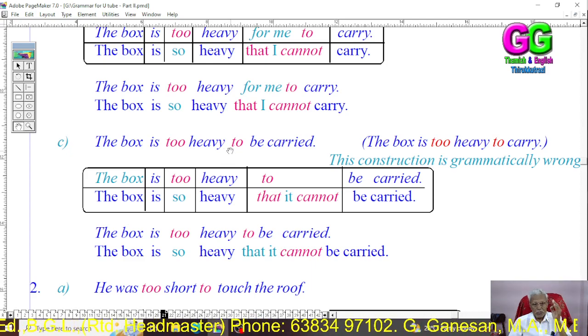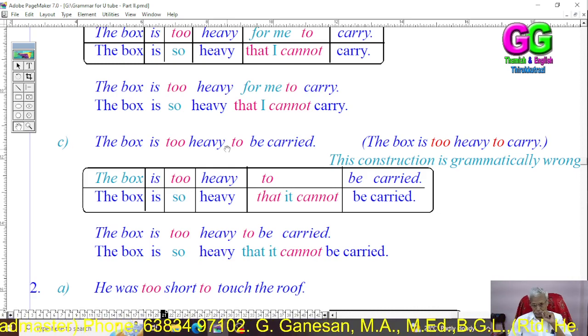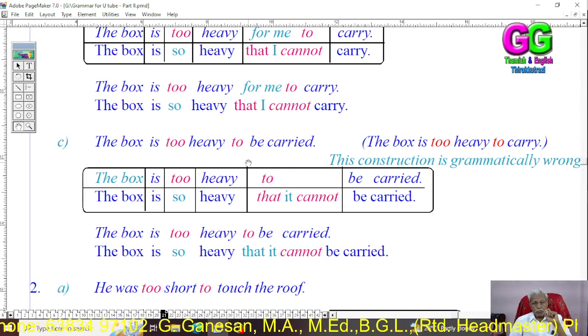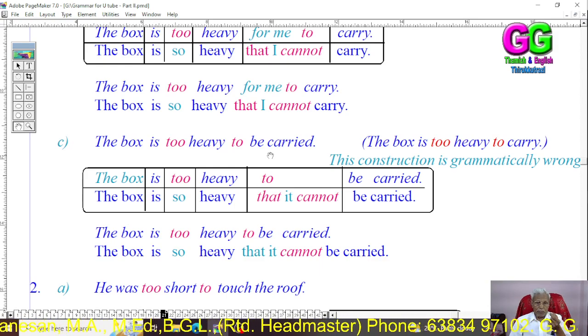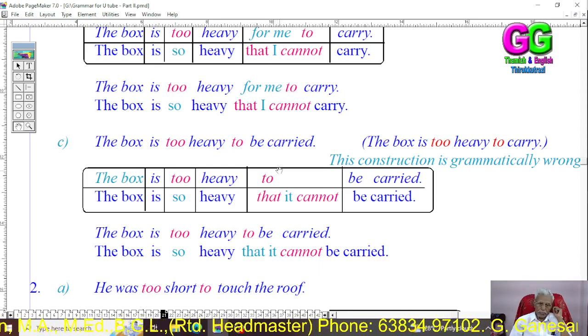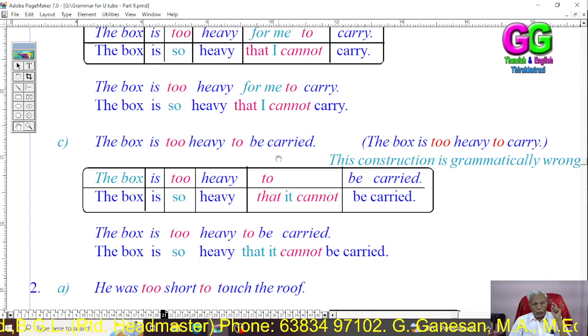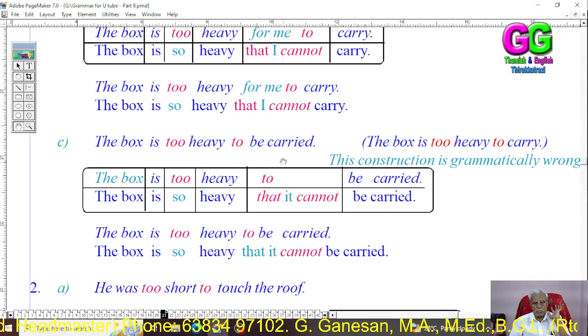So, when there is no object to be changed as a subject in the complex sentence, then after to, we should use only the passive form. Only the passive form of the second verb. We should not use its infinitive. We should use its passive form.